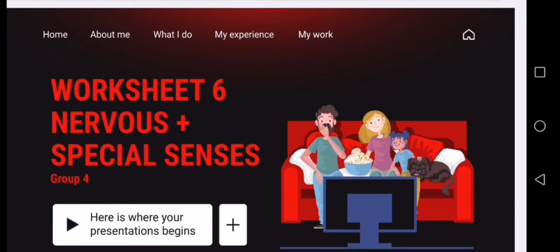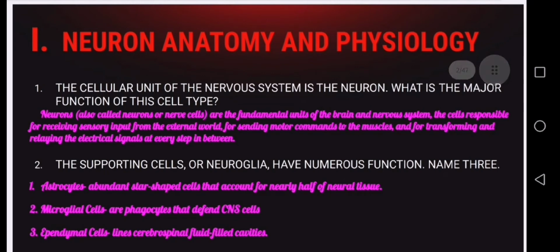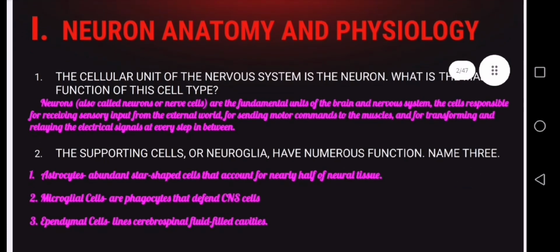Good day, everyone. I am Rebecca Gale Milagrosa, and for today, we are going to talk about the nervous system and the special senses. For the first part, the neuron anatomy and physiology. Number 1. The cellular unit of the nervous system is the neuron. What is the major function of this cell type?